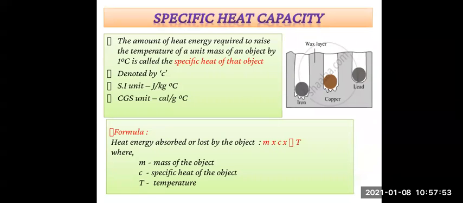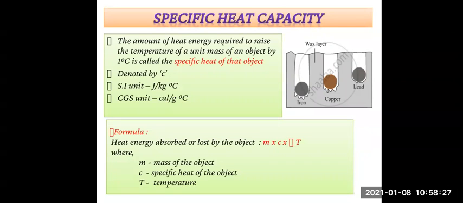The SI unit for specific heat is joule per kilogram degree Celsius, and the CGS unit is calorie per gram degree Celsius. So remember the units for both. Before, we have seen the unit for heat: in the SI system it was joule, and in the CGS system it was calorie. And now we have seen the unit for specific heat capacity. The SI unit is joule per kilogram degree Celsius, and the CGS unit is calorie per